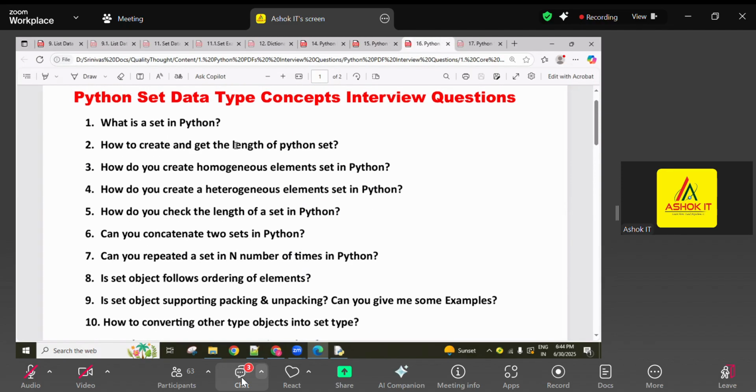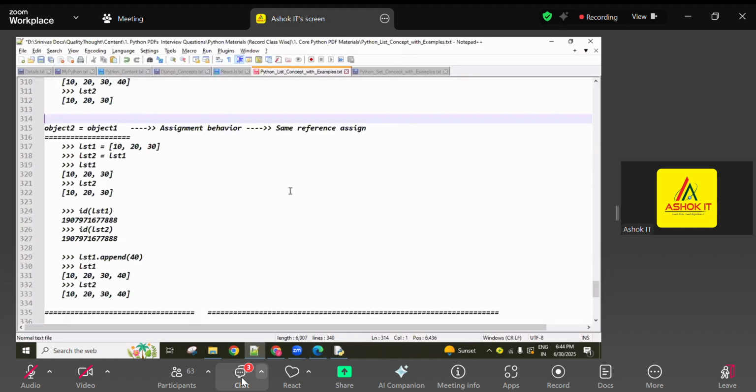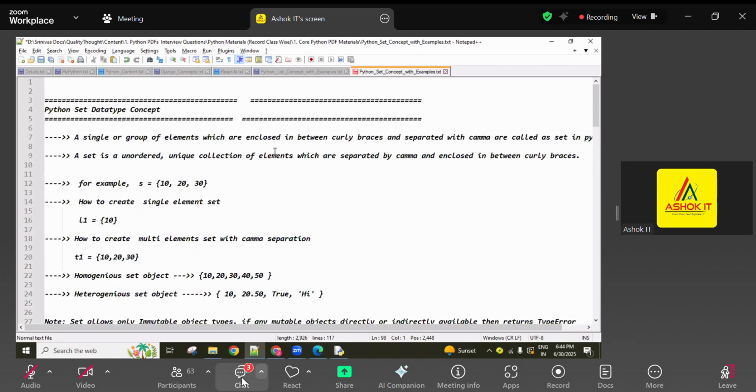Practice all these things. And next is set, guys. Set-related topics we also discussed in the last session. Okay, theoretical points are discussed, methods are pending. So this is set related.